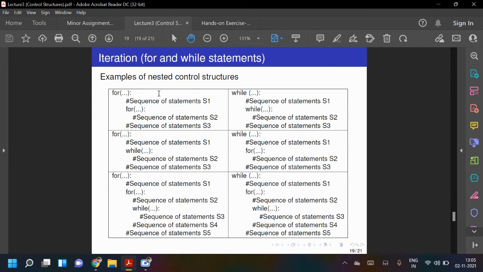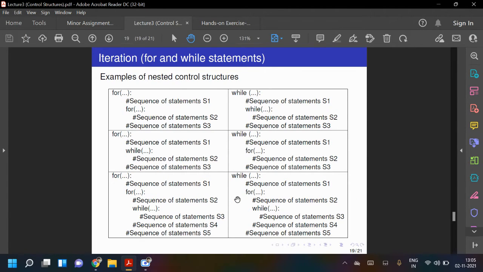Same thing: inside for you can use while, inside for you can use for and while both. Inside while you can use while, or inside while you can use for, or for and while both. Like this, you can use these types of statements if needed.